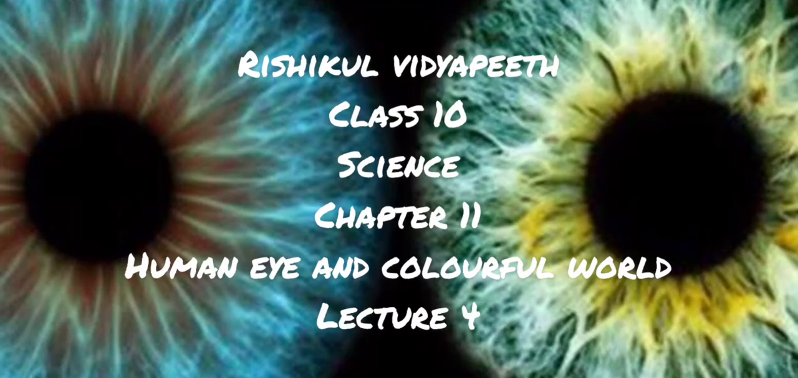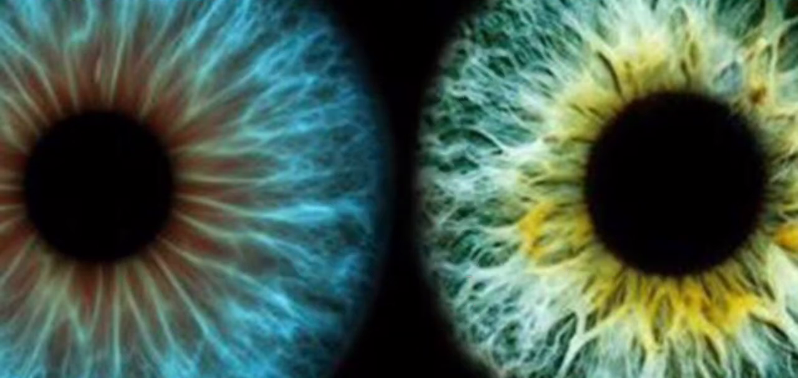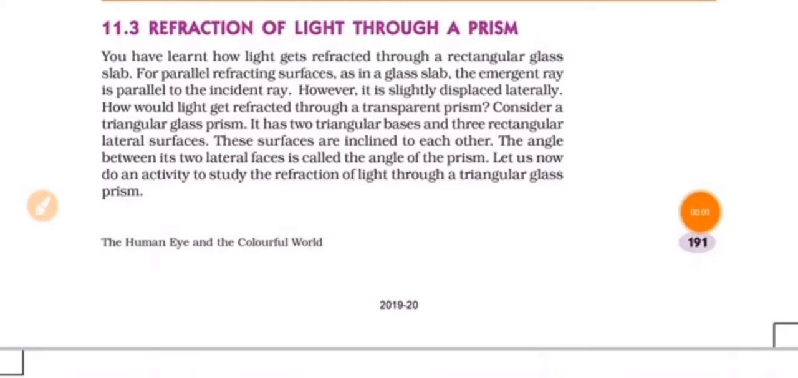Hello everyone, welcome to lecture number 4 of chapter 11, Human Eye and the Colorful World. In this video lecture we are going to learn about the refraction of light through a glass prism, dispersion of white light by a glass prism, and rainbow formation.